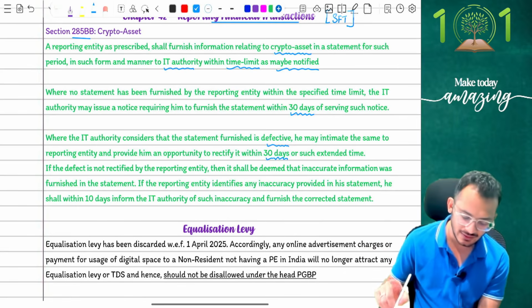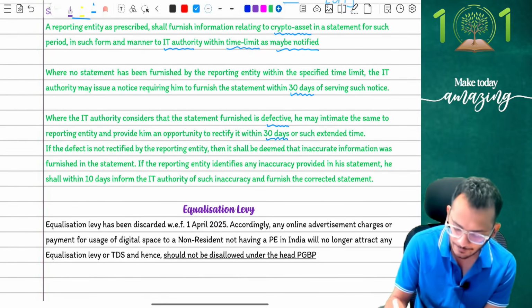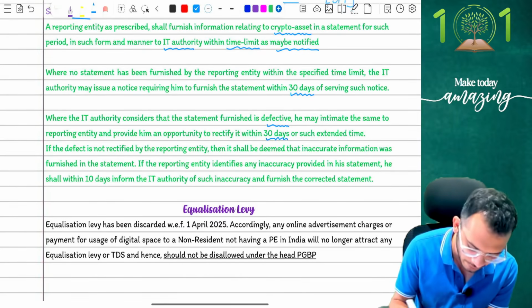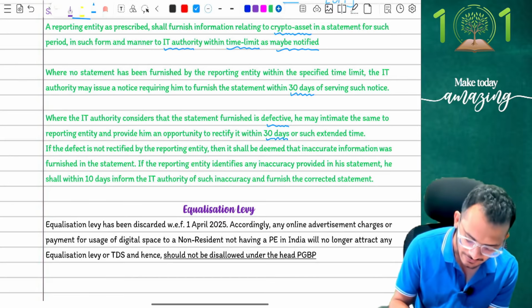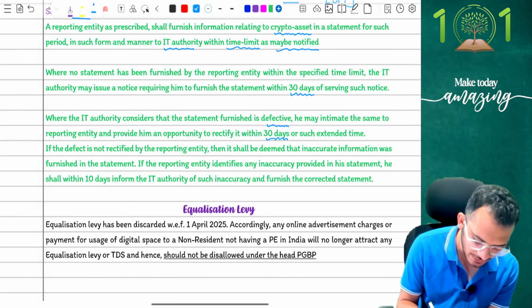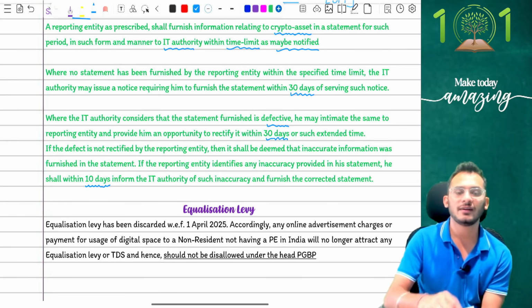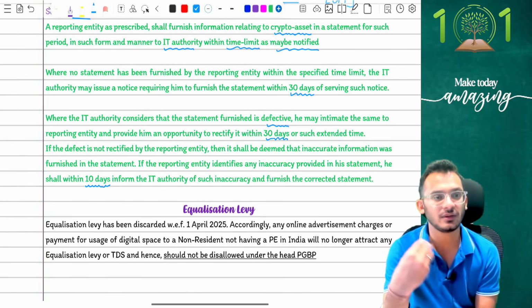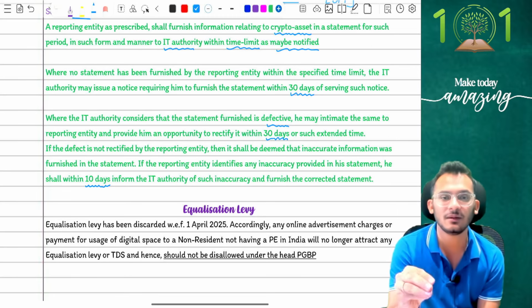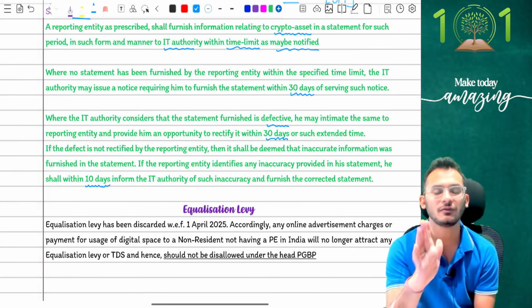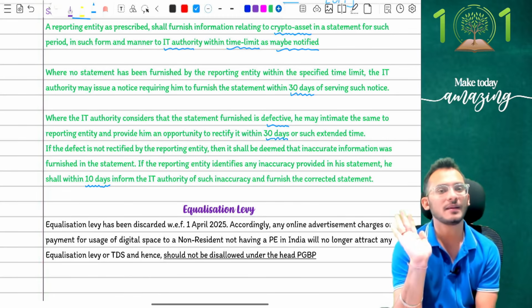If the defect is not rectified by the reporting entity, it will be deemed that inaccurate information was furnished with the statement. If the reporting entity identifies any inaccuracy, he can respond within 10 days to the same. That is what they have clarified. Notice, nothing has been notified. No person, no time limits, no forms, nothing has been notified. So for May 26, not critical, completely not critical.